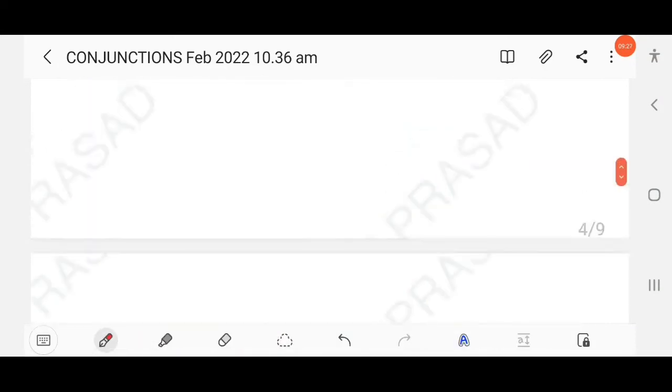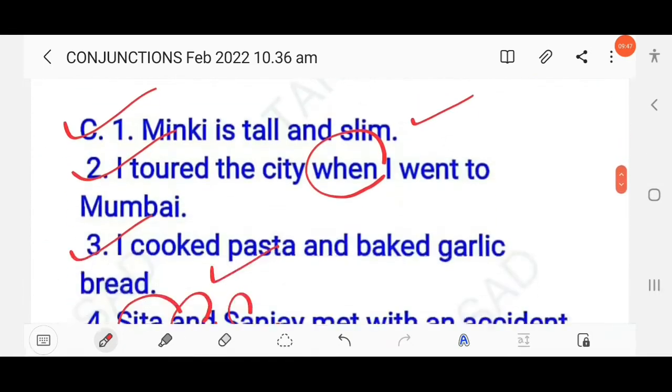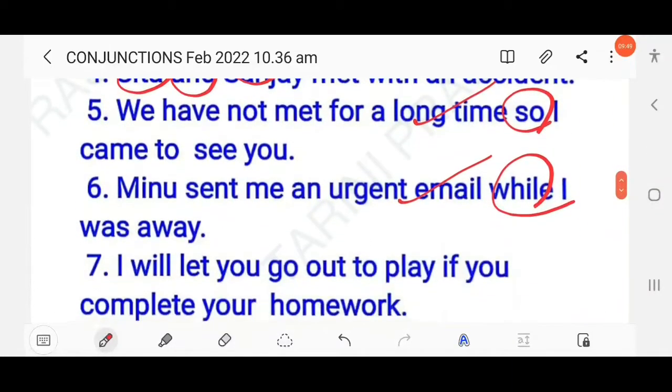Then next here, I will let you go out to play. You complete your homework. So here it is a condition. If is provided here as a conjunction. So here you have to write, I will let you go out to play if you complete your homework. Or you can also use it in the beginning: if you complete your homework, I will let you go out to play.